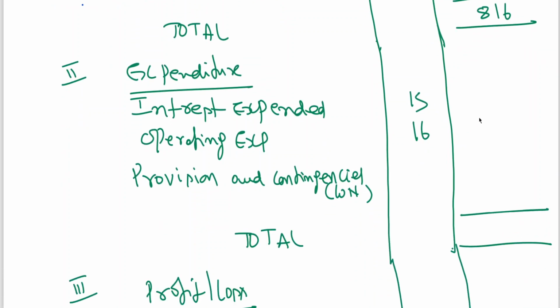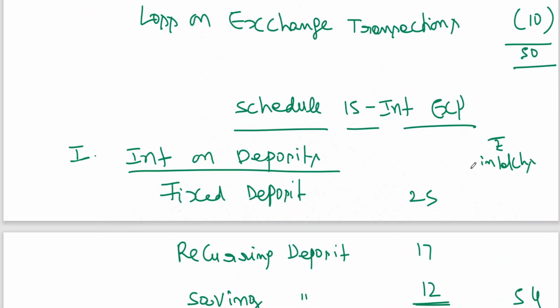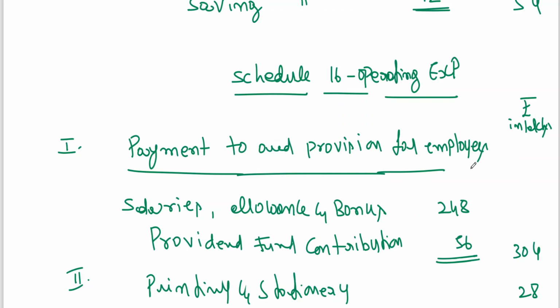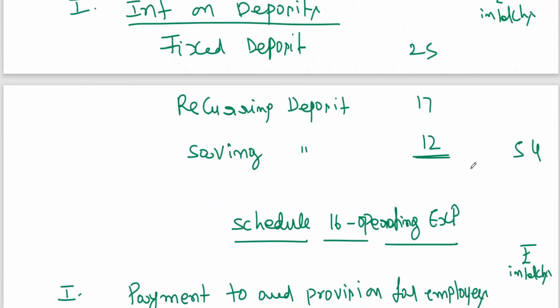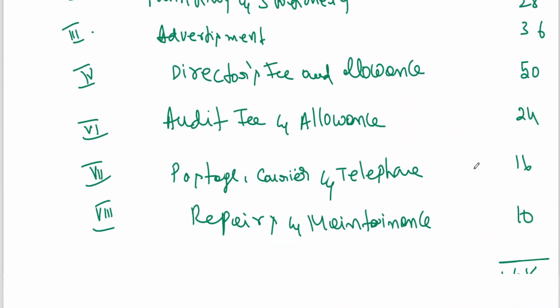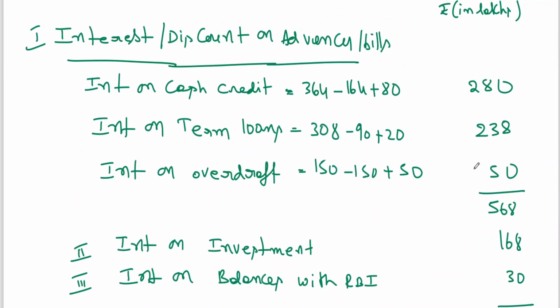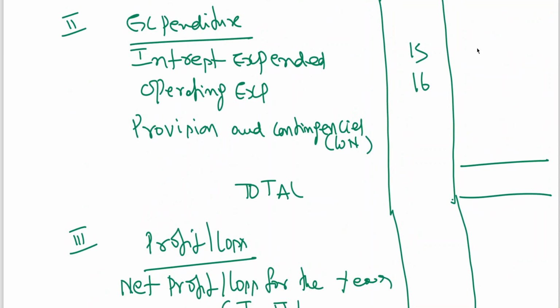This provisions and contingencies I have to calculate, but I got the 15 and 16 schedule values. 15, 54; 16, 468.